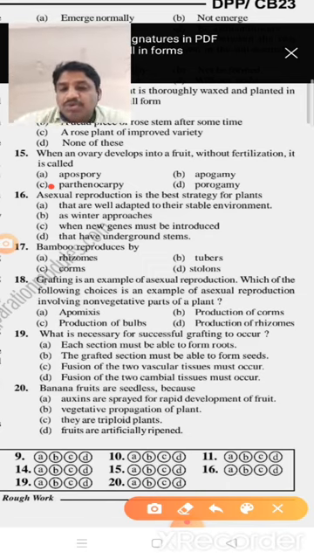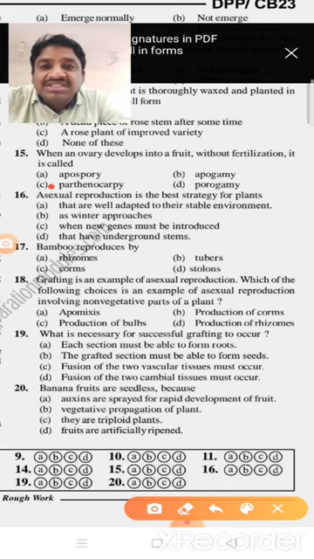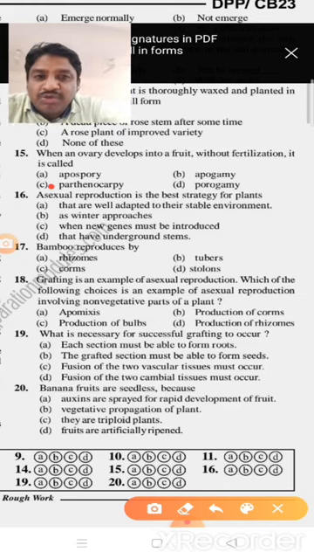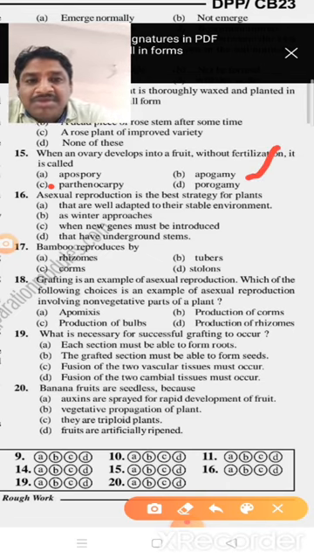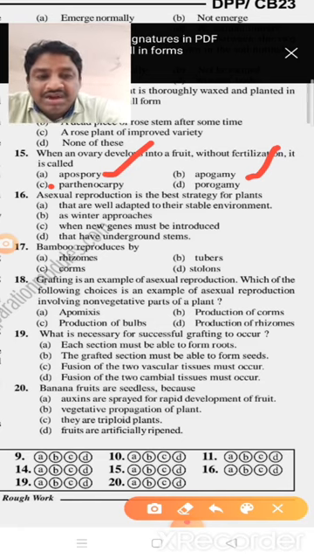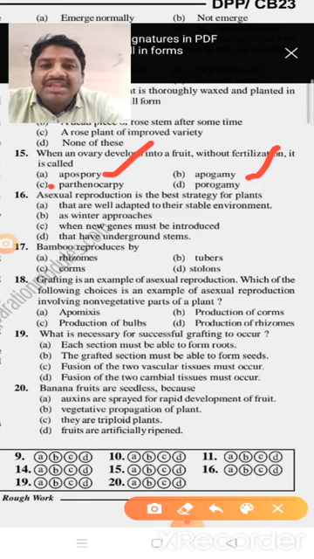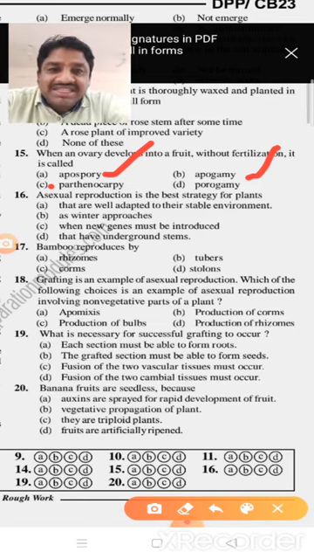Here, apospory means the diploid megaspore directly produces seeds; we call it apospory. And apogamy means the haploid gametophyte directly produces seeds; we call it apogamy. So both apospory and apogamy can produce apomictic seeds.